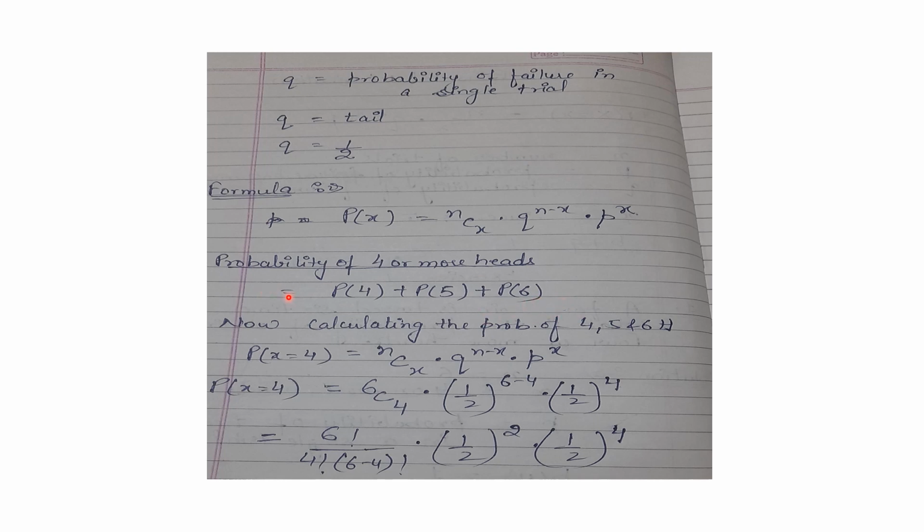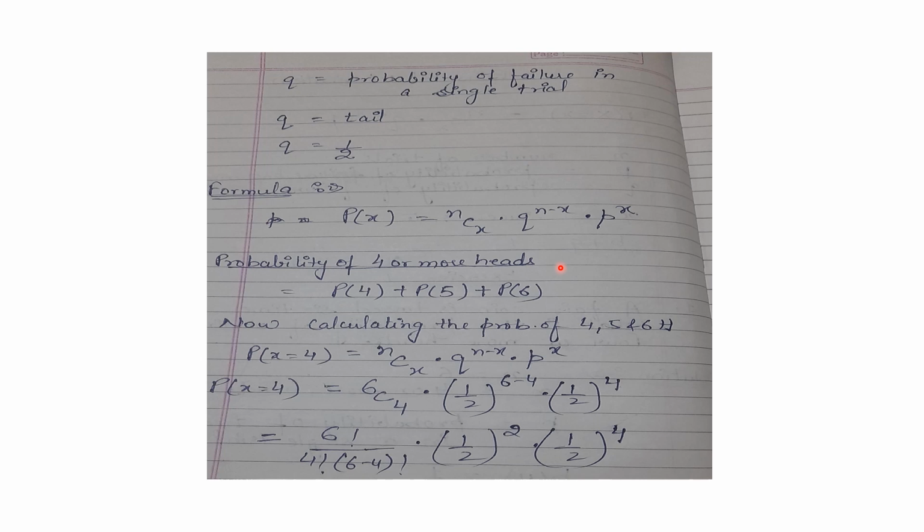So they are asking for the probability of 4 or more heads. So it clearly means that out of 6 tosses there can be 4 heads, there can be 5 heads, or there can be 6 heads.